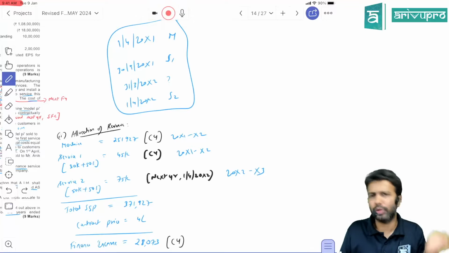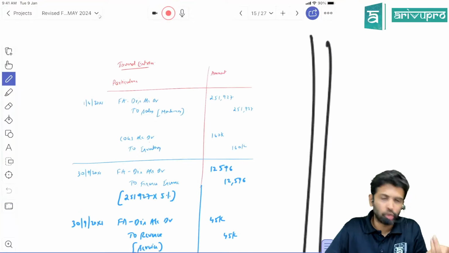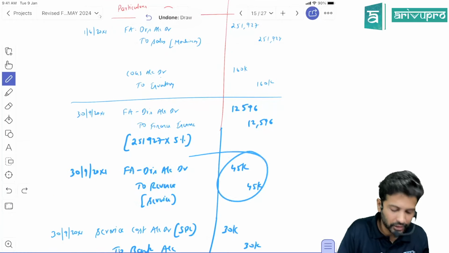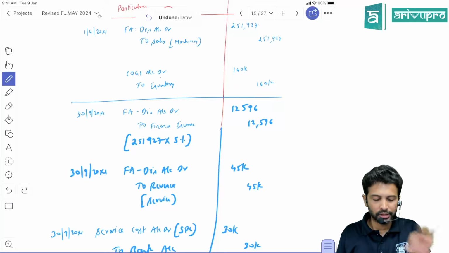On 30th September, have you provided? Yes. So can you book the revenue? Yes. So has the debtor paid? No. So the entry will be financial asset debtor account debit to the revenue account. How much? 45,000. That is one. Okay, this is on 30th September.